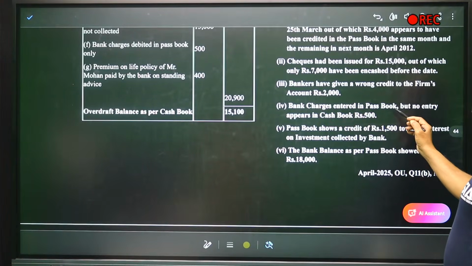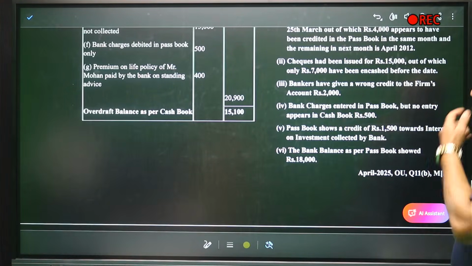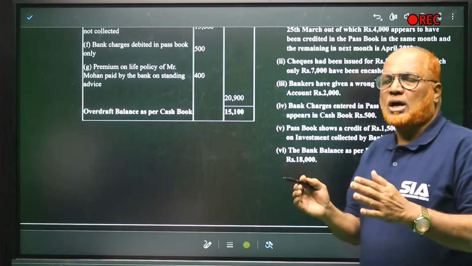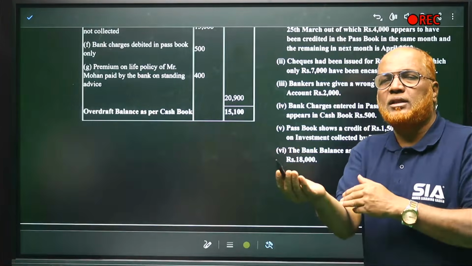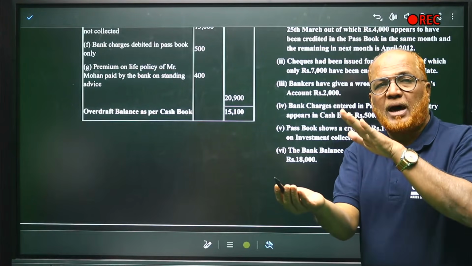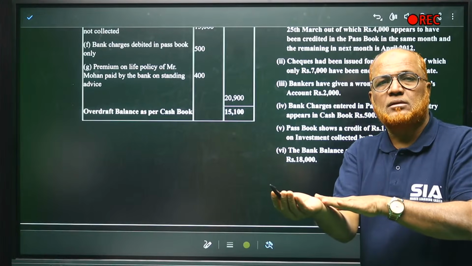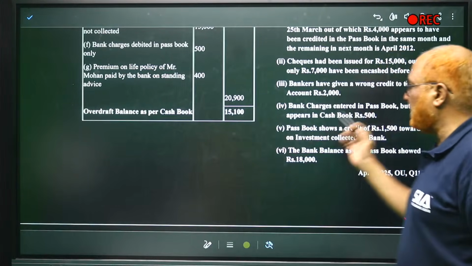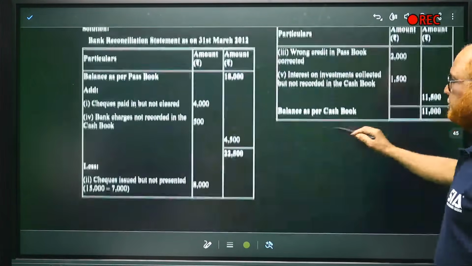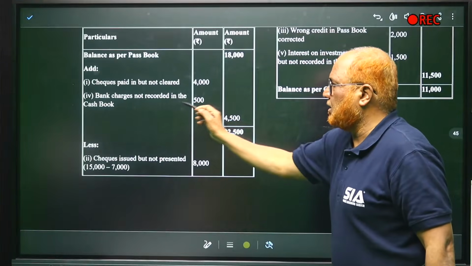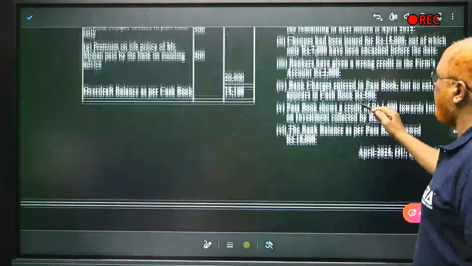Now fourth. Bank charges entered in the passbook but no entry appears in the cash book, 500. Bank charges are appearing only in the passbook. The passbook balance was showing less. Now we have to add. 500 should be added. This bank charges not recorded in the cash book, 500.